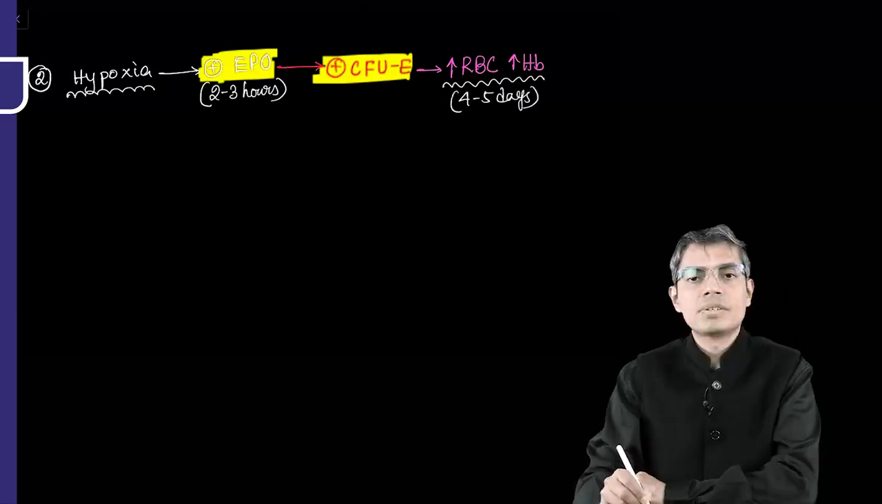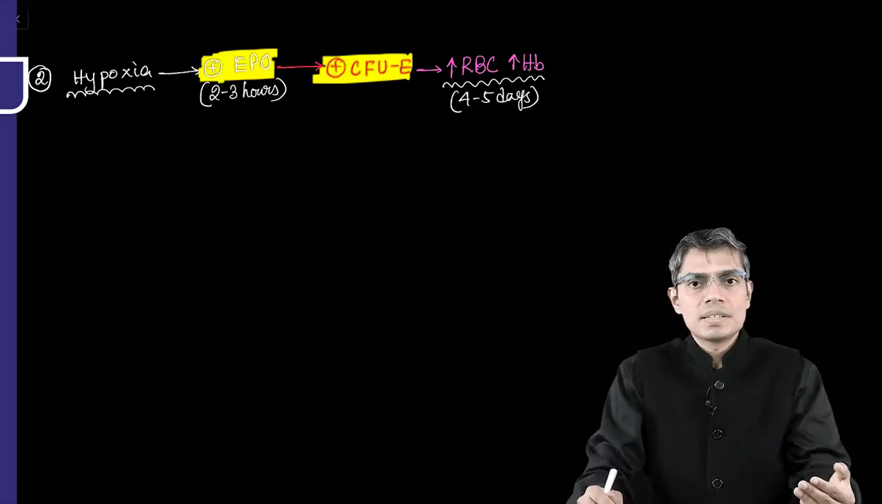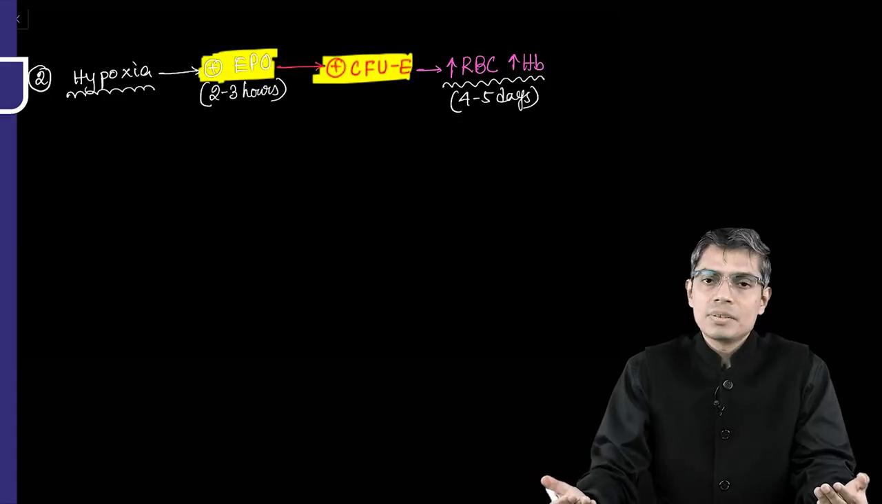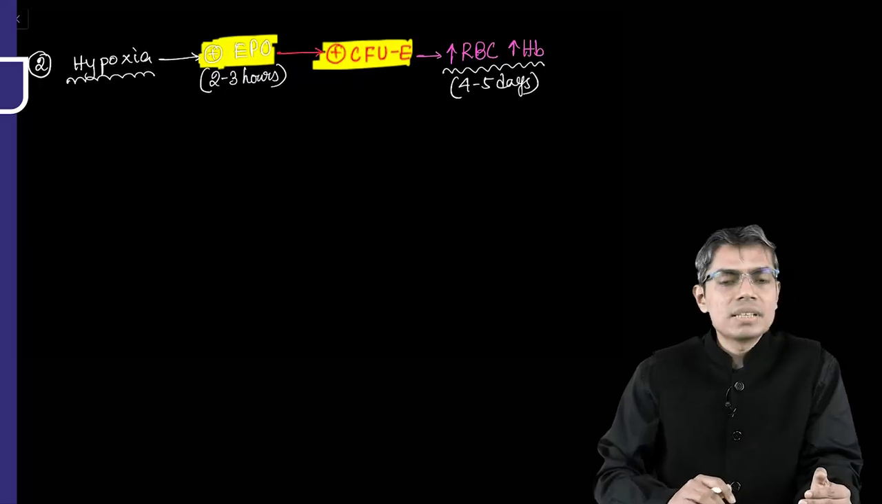So whenever you ascend to a high altitude, within 5 days, your RBC synthesis, new RBC generation, and hemoglobin increment will start, right? So this is the phenomenon that you have to remember.